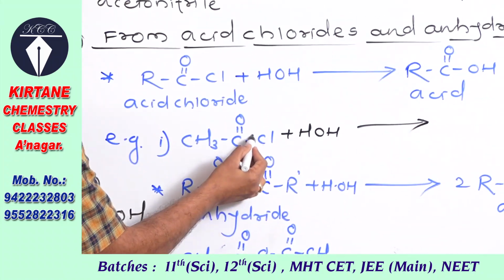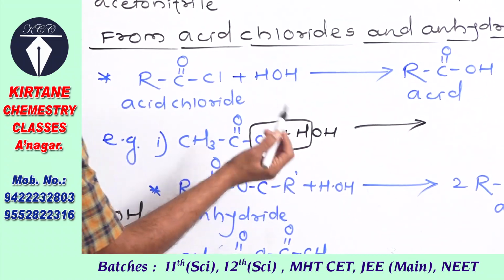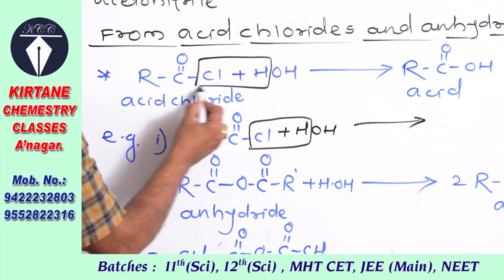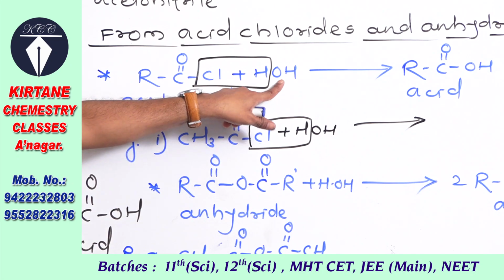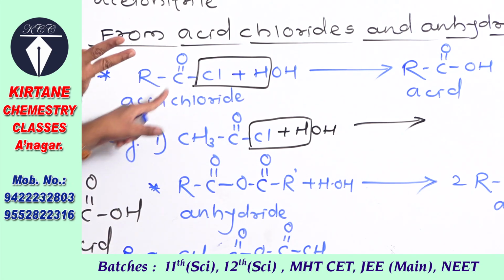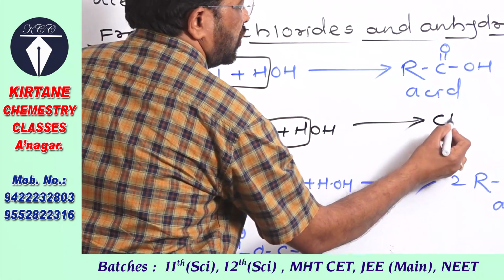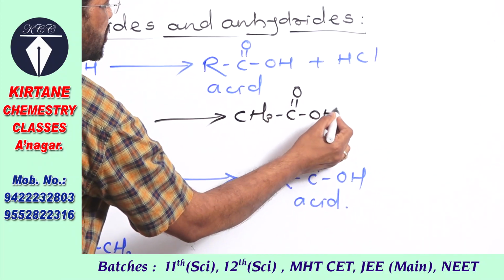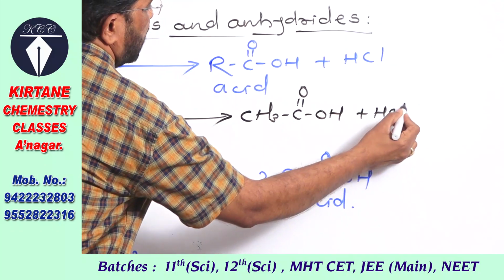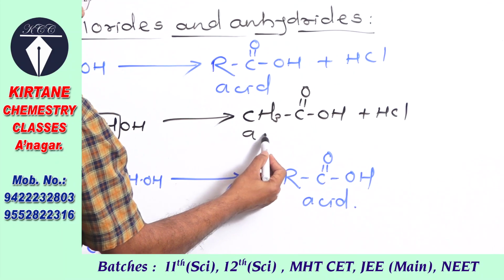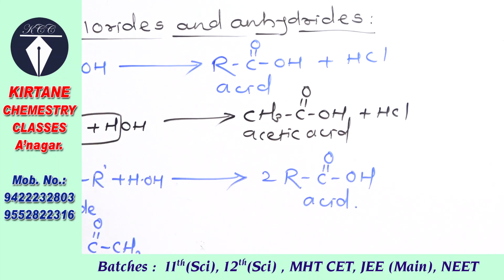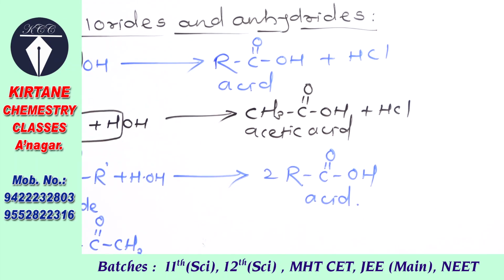After water is added, simply here there is removal of HCl. Here also the same has happened. Here there is removal of HCl. OH group is attached to carbon, so acid is obtained. Here also it gives CH3COOH plus HCl, so acetic acid, ethanoic acid is formed.